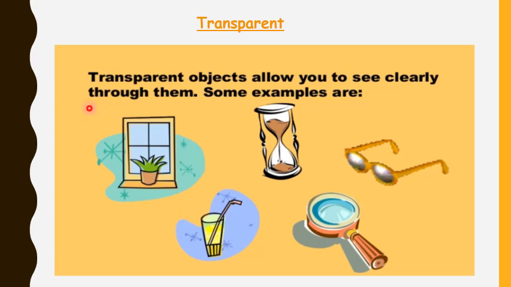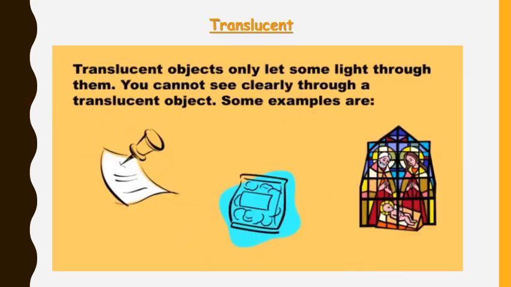Because of that, we can easily and clearly see through a transparent object. We have different examples of transparent objects like windows, glass, and plastic.